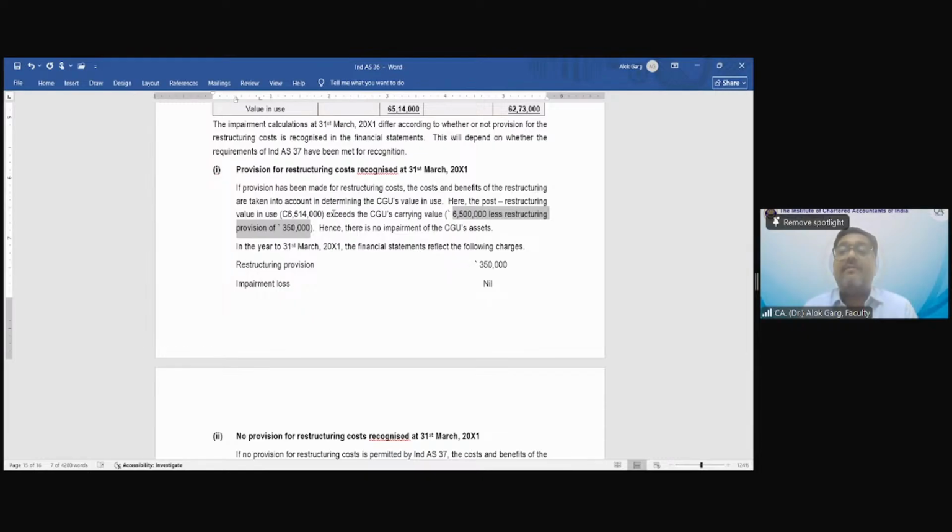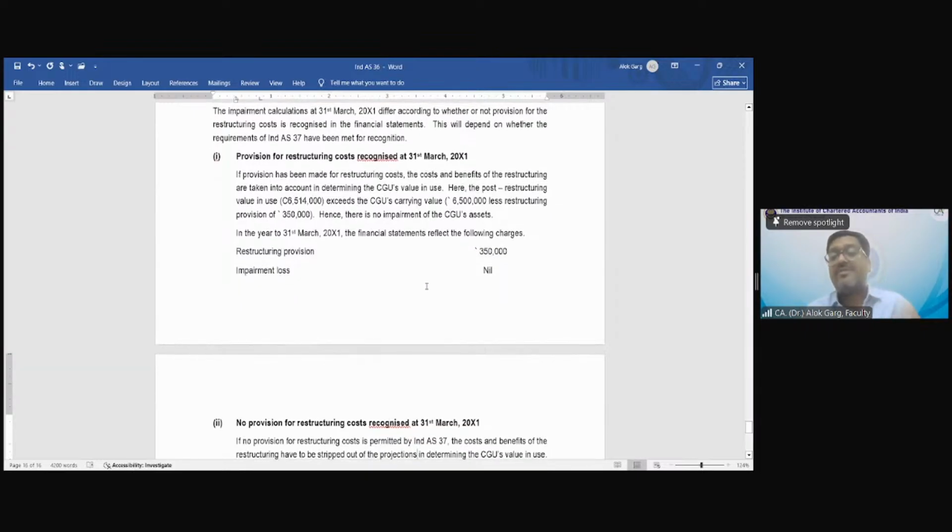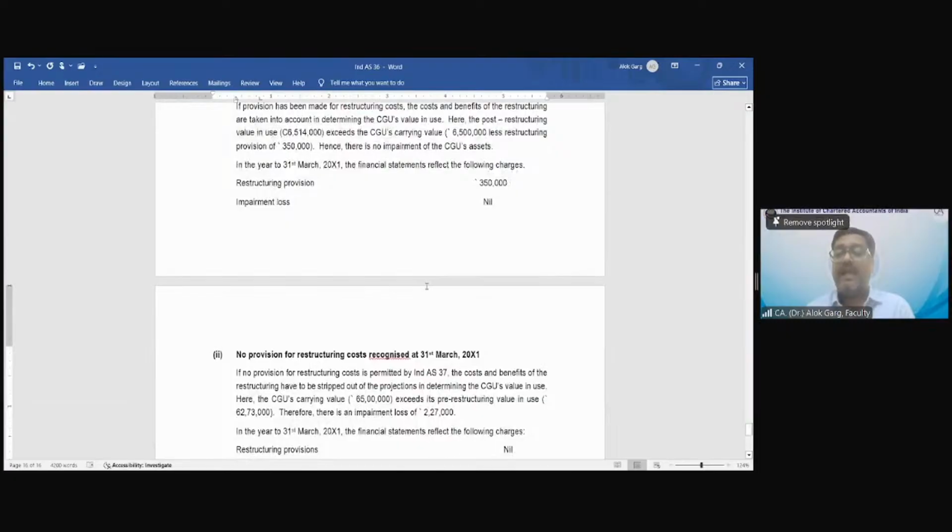My recoverable value is more than my carrying value. Is there any impairment? No. Answer is no. There is no impairment. So in this case, in the financial statement, only the restructuring provision will come and there is no impairment loss. But if the restructuring cost has not been recognized on 31st March 2001, then what will happen?